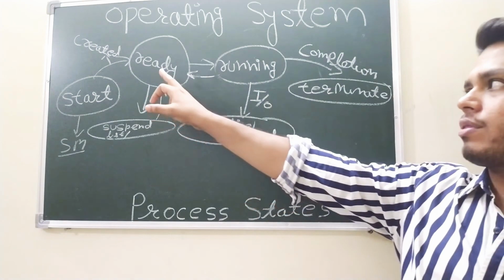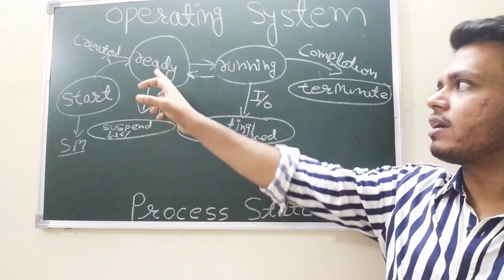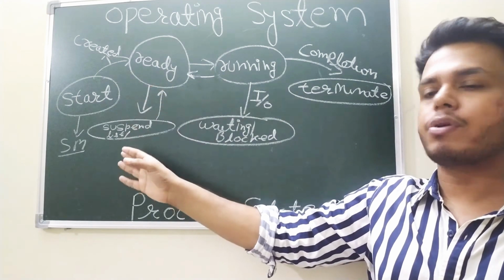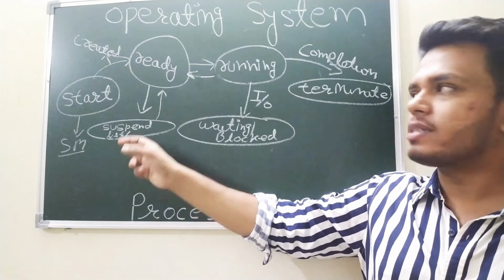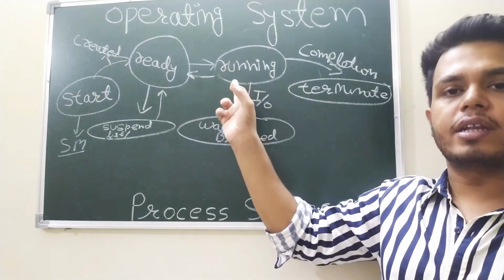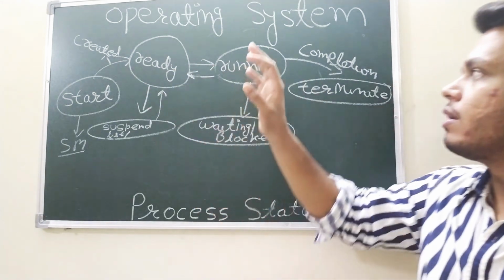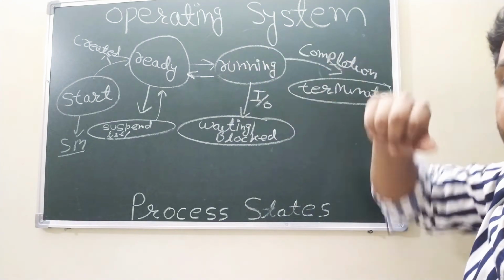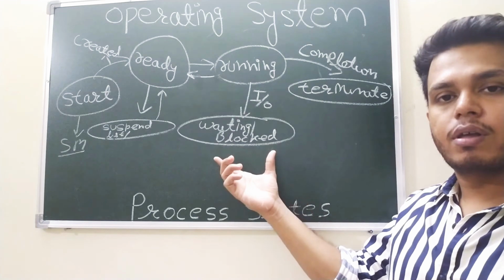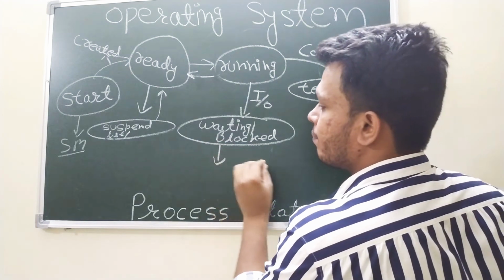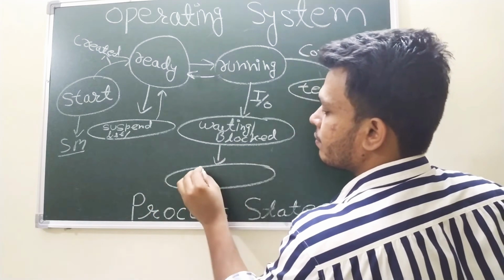Suppose a process with high priority comes to the ready queue, so we swap out some processes to the suspended list and forward that process to the running state. That is good. Suppose this waiting or blocked list is also full. In that case, we also maintain another list, the suspended blocked.